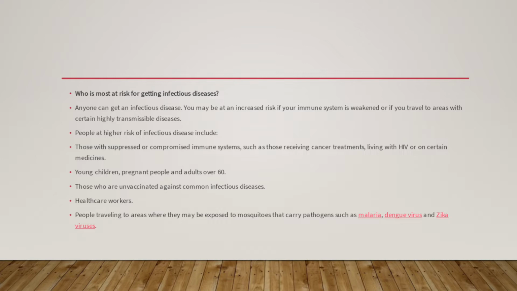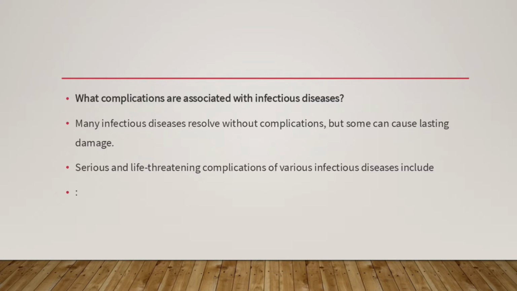People at higher risk of infectious diseases include those with a suppressed or compromised immune system, such as those receiving cancer treatment, living with HIV, or taking certain medicines, young children, pregnant people, and adults over 65, those who are unvaccinated against common infectious diseases, and healthcare workers and people who are traveling to areas where they may be exposed to mosquitoes that carry pathogens such as malaria, dengue virus, and Zika virus. These are the major groups at risk for getting infectious diseases.